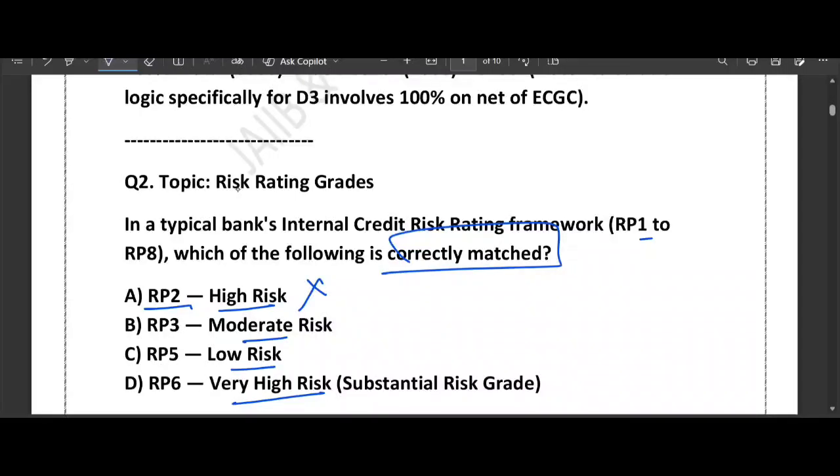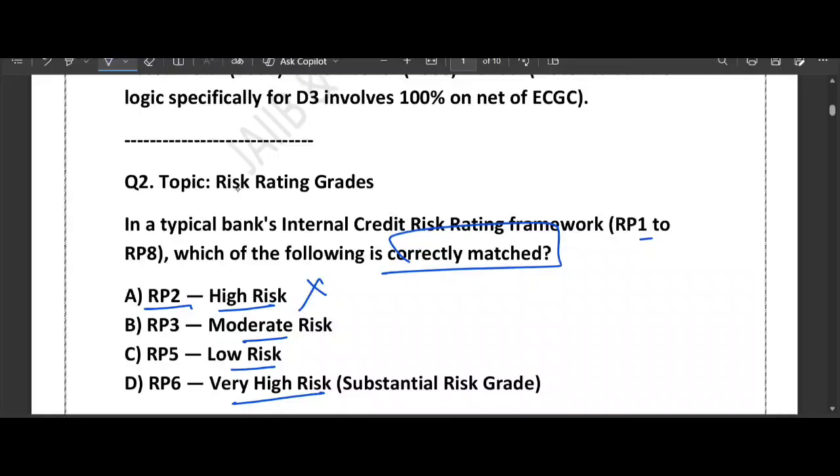So think about it. Lower the number, safer the lender. Lower number means safer lender. First point. And higher number means risky lender. Right?